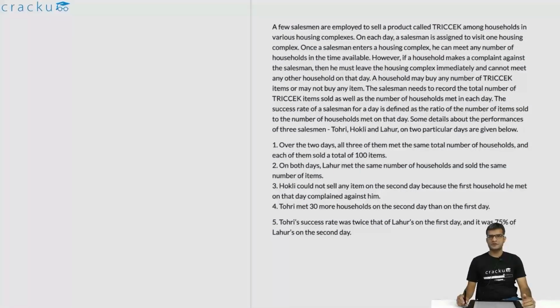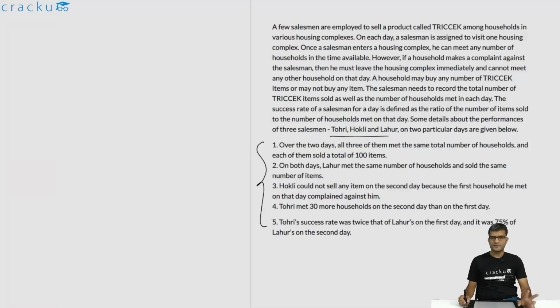In this question, we are told that there are 3 salesmen. The names of the salesmen are Tohri, Hockley and Lahore. They went into an apartment complex and they sold some items across 2 days. We are also told that on each of the days, they went to different number of households. We are required to calculate across the 2 days how many items did they sell and how many households did they visit.